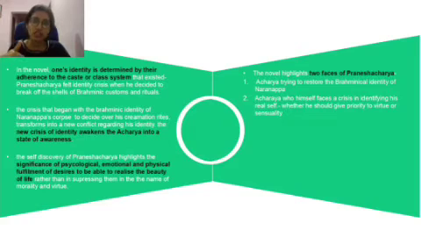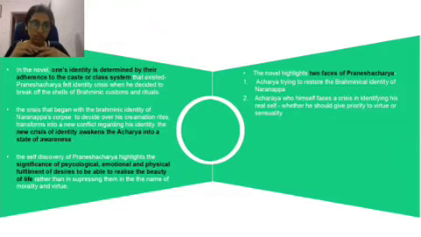He lived his life in such a way that he was a Brahmin. He didn't consider himself a human. Instead, he considered himself a Brahmin. So when he decided to break off, he faced an identity crisis. Some thoughts came to his mind, like he's not a good human being. After he decided to leave behind his Brahminical customs and traditions, he didn't know who he is or what is his worth as a human being. So he felt the identity crisis when he decided to break out of the shells of Brahminic customs and rituals. That's why I mentioned that one's identity is determined by their adherence to the caste or class system.